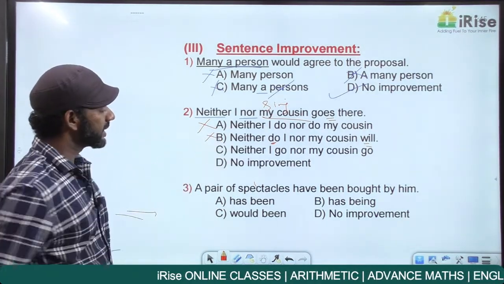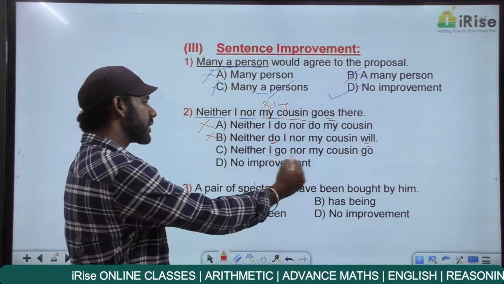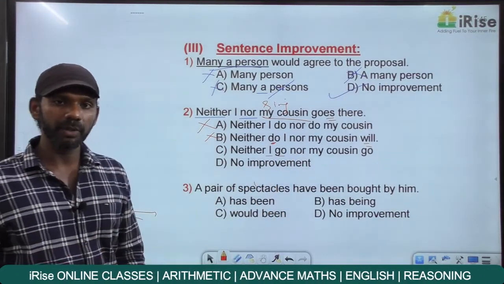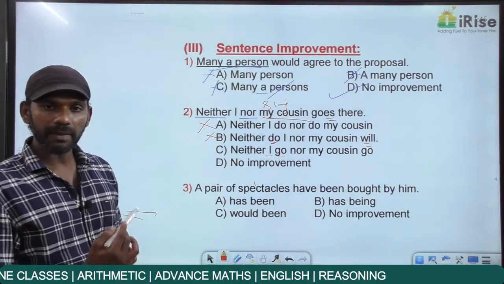Eliminated. Come to C. Neither I go nor my cousin go. I go: with I the verb must be plural. Go is a plural verb, so I go is a correct usage. Nor my cousin go.